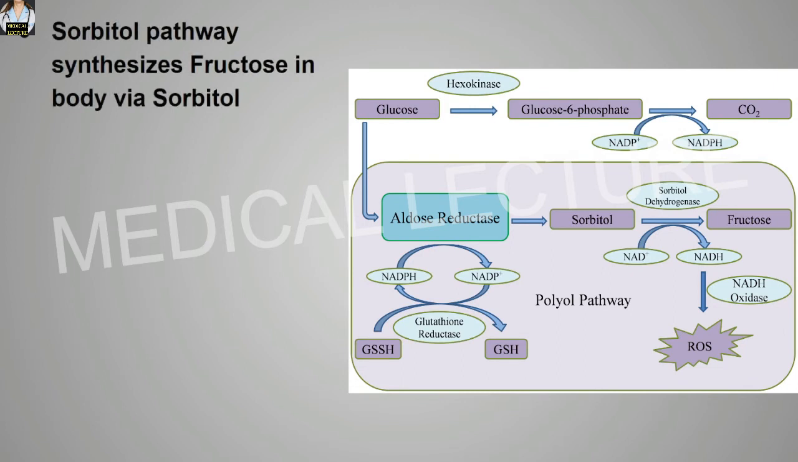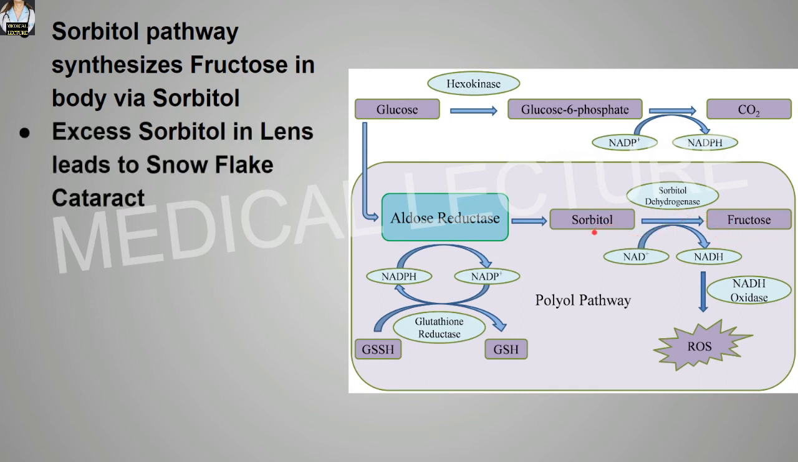Sorbitol pathway synthesizes fructose in the body via sorbitol. That's why we discussed previously that the patient suffering from hereditary fructose intolerance should completely exclude fructose in the diet along with sorbitol. Why? Because as you can see over here in the sorbitol pathway, sorbitol gets converted into fructose by the help of the sorbitol dehydrogenase enzyme, and so such patients of HFI are advised to exclude fructose as well as sorbitol in the diet. Okay. Excess sorbitol in the lens leads to snowflake cataract.